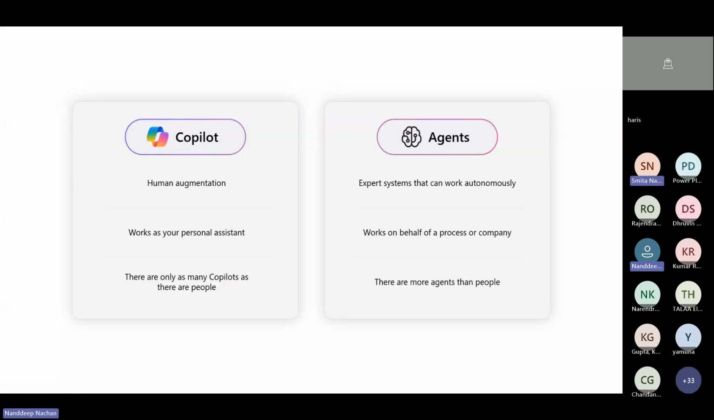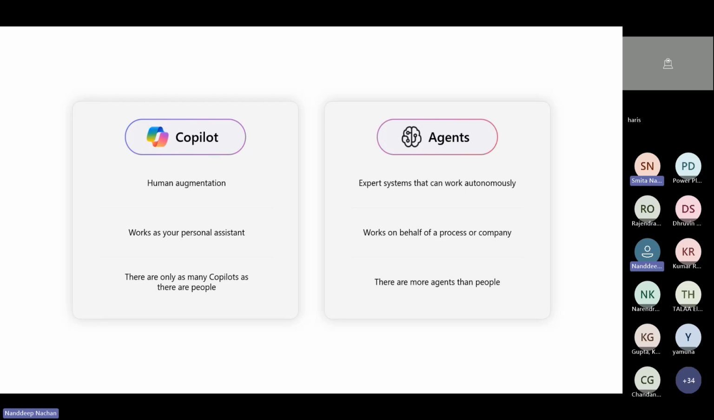Let's talk about the agent. It's an autonomous expert system. Agents are capable of working independently, making decisions and executing tasks without direct human intervention. They work for the processes or the companies. Agents are designed to handle specific processes, workflows, or tasks on behalf of organizations or systems. Then when it comes to scalability, there are typically more agents than people, as they can be deployed across multiple workflows or systems simultaneously.